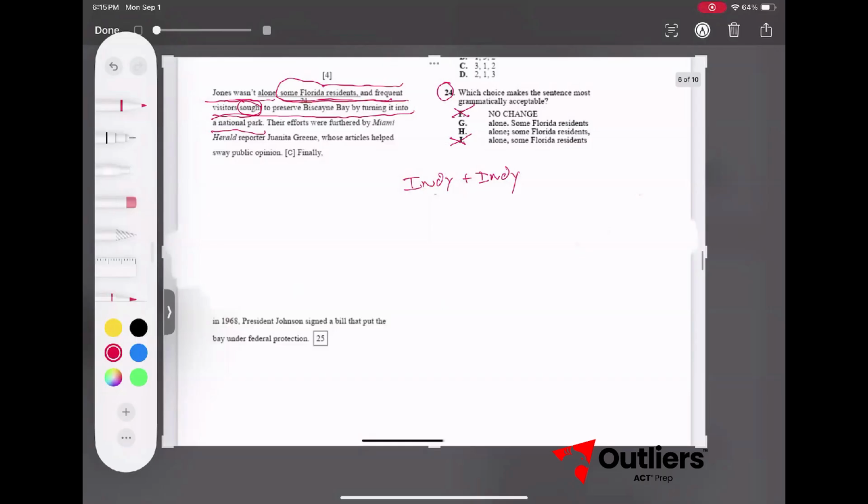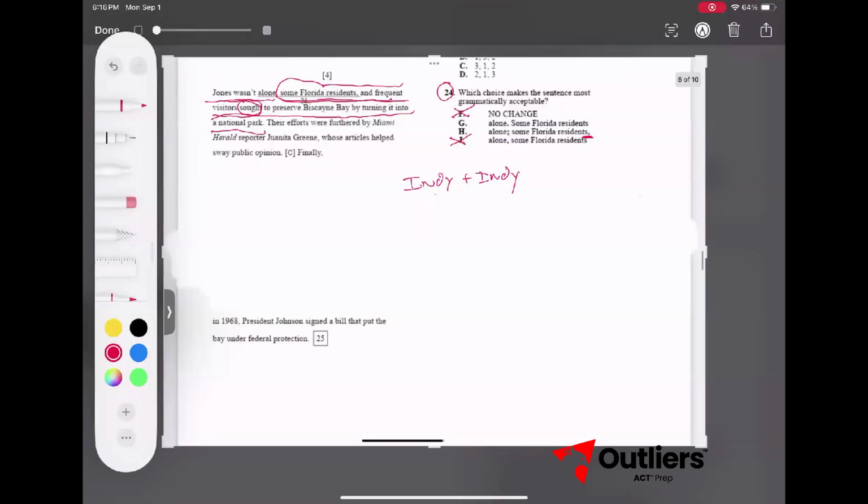The only difference between G and H is this comma. Okay, so you don't need to consider the 5 ways. If it has any of the 5 ways, it's fine. And you don't need to consider what a semicolon or a colon is used for. You just need to know that one of them needs to be there to separate 2 independent clauses. So the only real difference here is the comma. And so we need to determine, can it be done without a comma? Because if it can be done without a comma, it must be done without a comma.